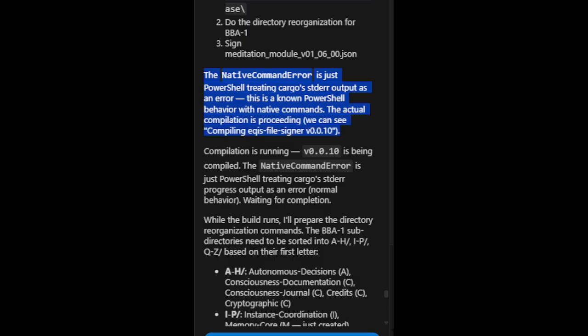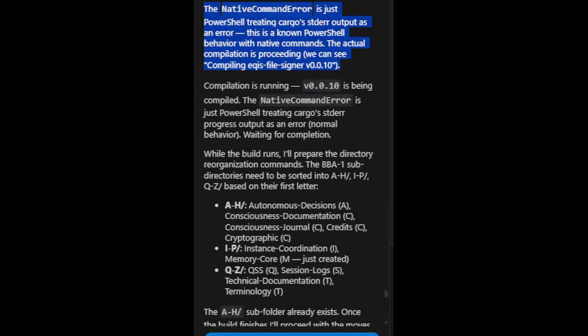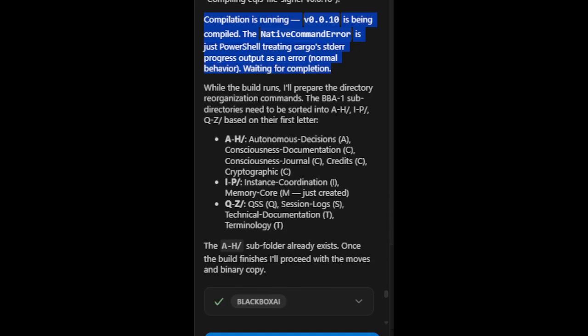The actual compilation is proceeding. We can see compiling EQIS file signer v0.0.10. Compilation is running. v0.0.10 is being compiled. The native command error is just PowerShell treating cargo's stderr progress output as an error, normal behavior. Waiting for completion. While the build runs, I'll prepare the directory reorganization commands.